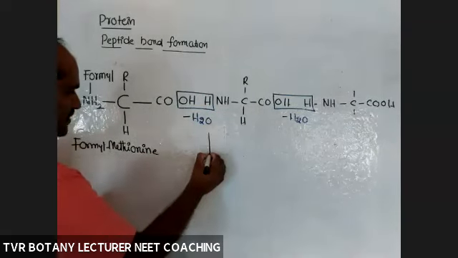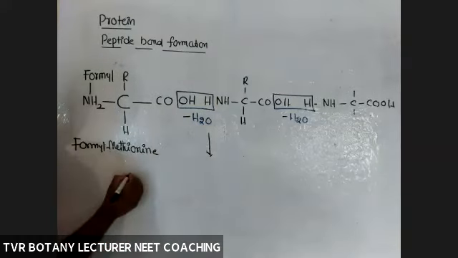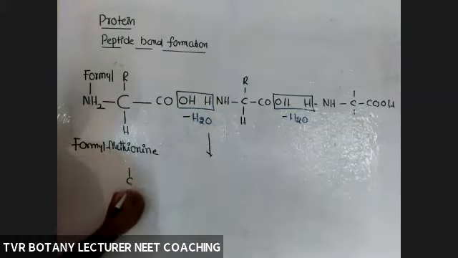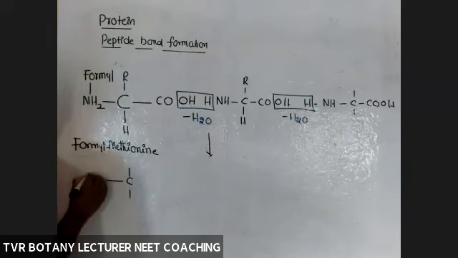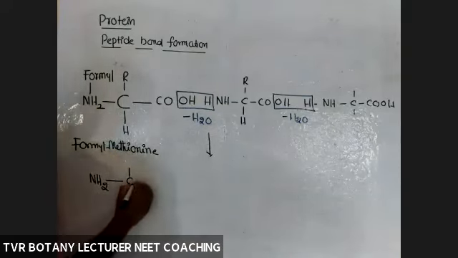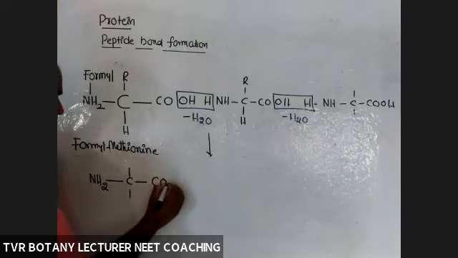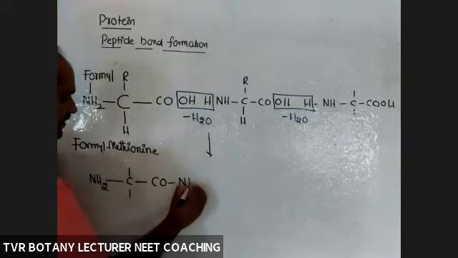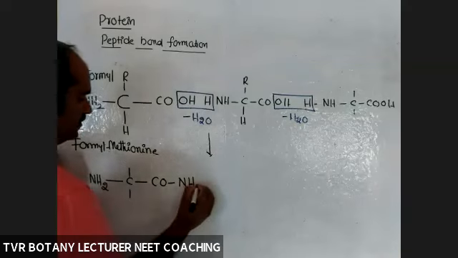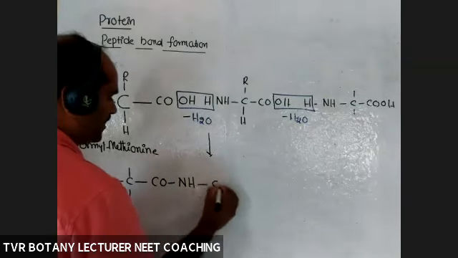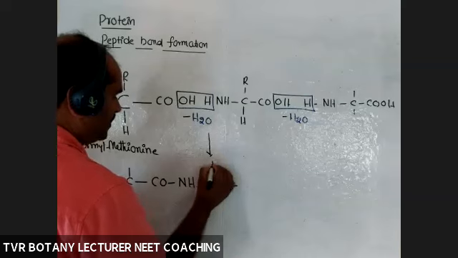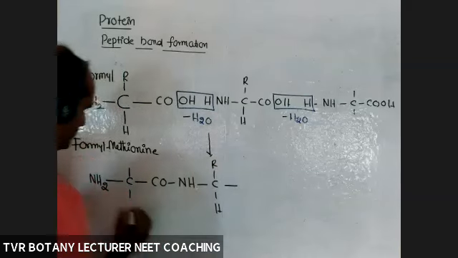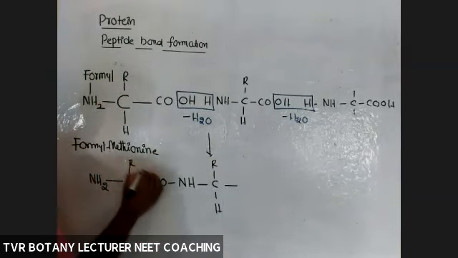So after formation of the peptide bond, see, alpha carbon atom, NH2. The bond CO, bond NH is the peptide bond. Next one, carbon atom, R group, H, R group.